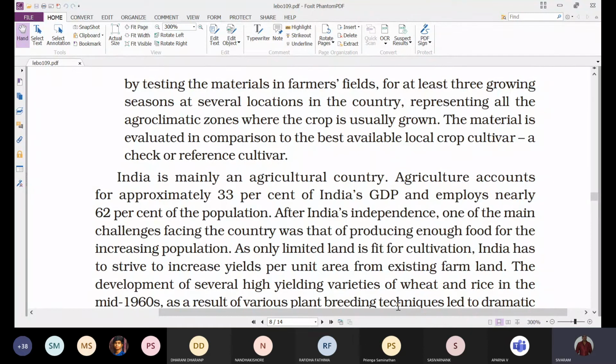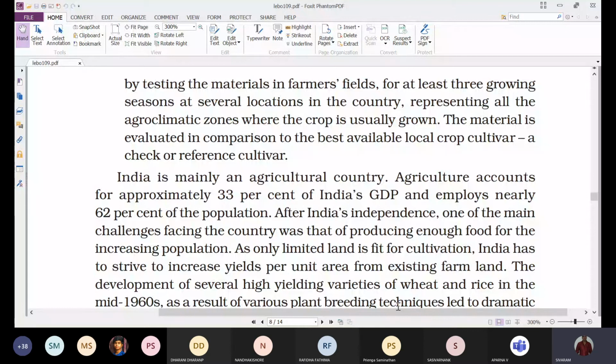It can be grown in Uttar Pradesh, Madhya Pradesh, Andhra Pradesh, Tamil Nadu, Kerala. In different parts the variety is grown, and they see in which climatic conditions it shows the higher yield, and after obtaining all these results, they finally say that this crop variety is best suited for this environment.